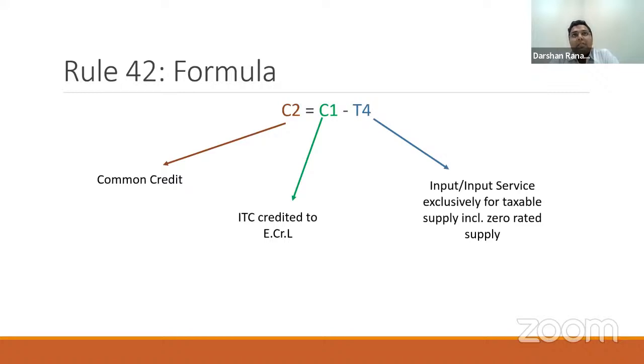Once you identify this, then whatever is left out is your common credit, which means the common credit is that pool of credit which has no identifiable income against such expenditure, no directly attributable income against such specific expenditure. So this ITC will be termed as common credit, and here it is specifically denoted by C2. Now what do we do with this C2?